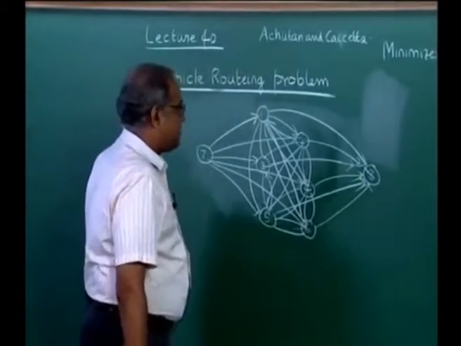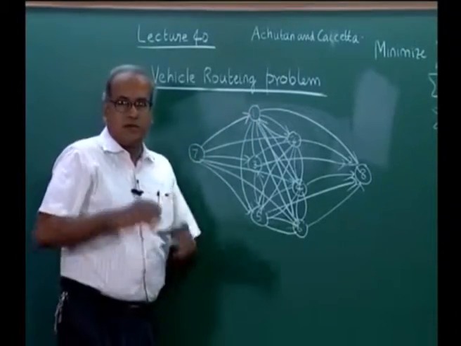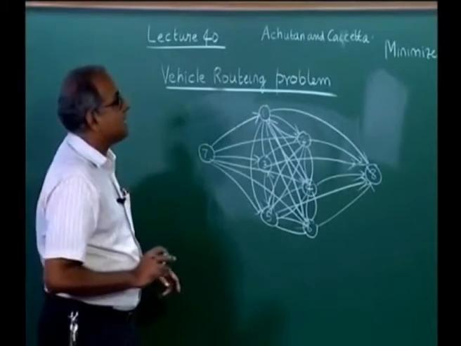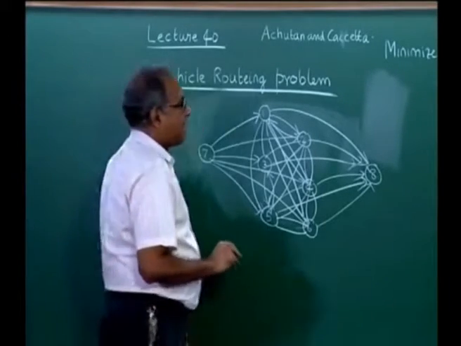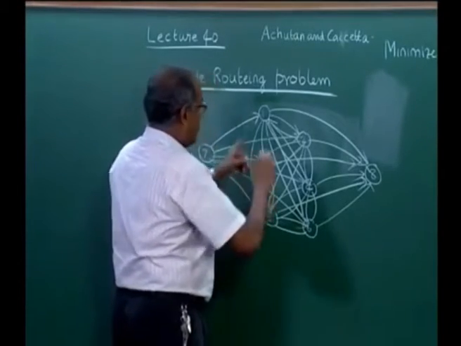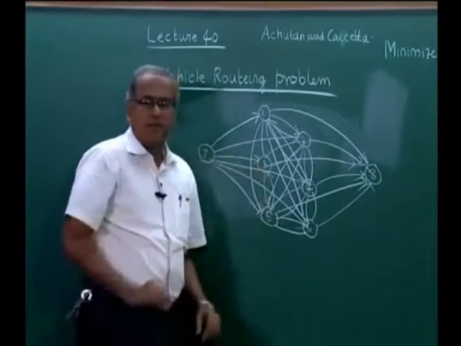Now, if I take a particular node 1, a few things can happen to that node. Take any node, say node 3.